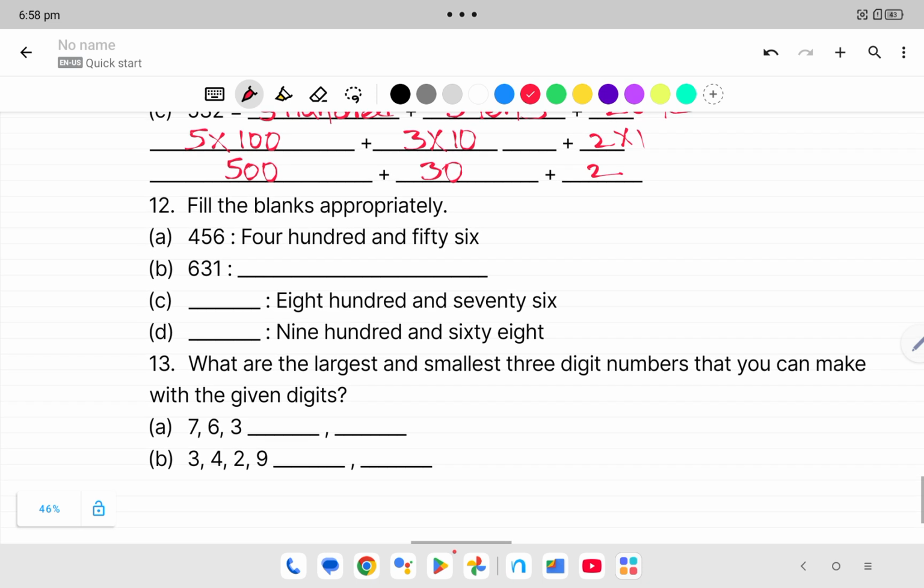Next, fill in the blanks appropriately. 456, 631, 600, 631.